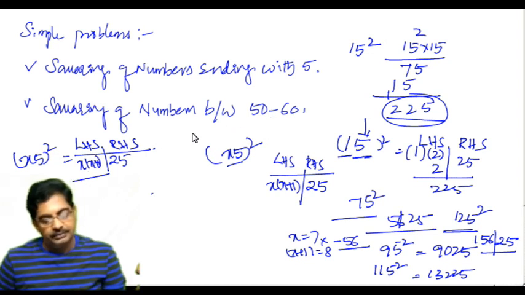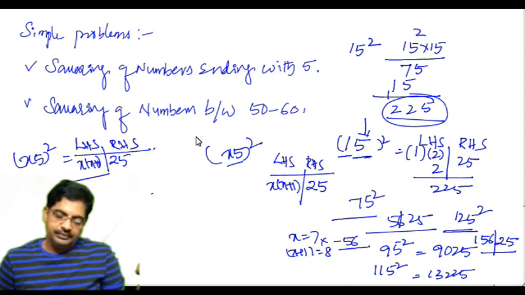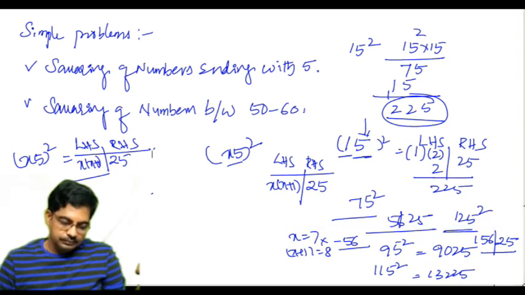Now squaring of numbers between 41 and 59. Suppose anybody asks you to calculate 53 square, I'll tell you now.